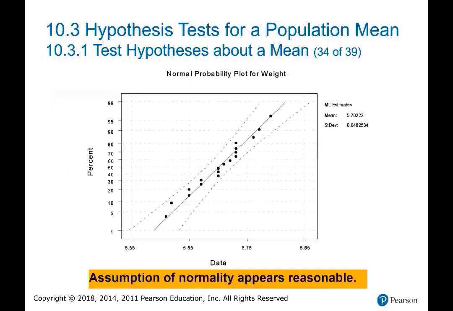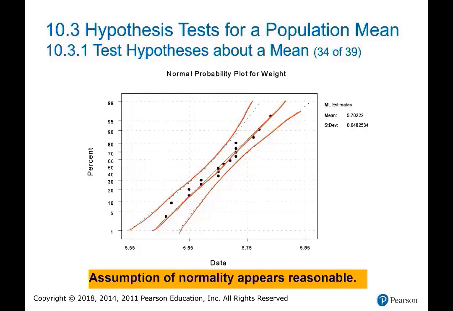We can do this using statistical software. We need to input in this software a PP plot. That is a function in any statistical software. We input the 18 weights. We have 18 points here. And the output of this software is this graph, and this is a theoretical curve. If all points are close to this theoretical line, inside these two curves, then we assume normality of the population. So the assumption of normality appears reasonable when we obtain this result.